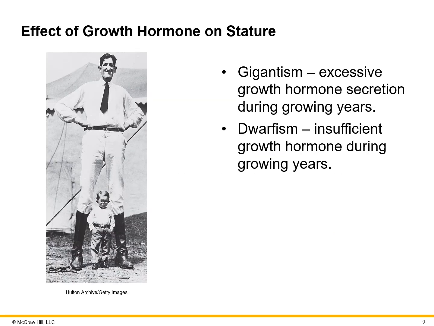Just a couple things here related to growth hormones. So we've got gigantism, which is excessive growth hormone during growing years, and then dwarfism is insufficient growth hormone during those growing years.